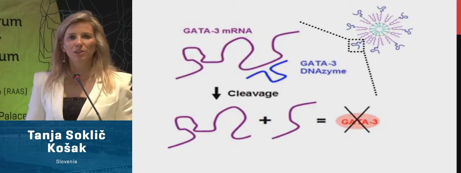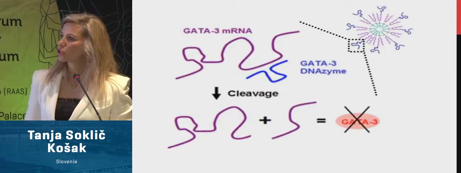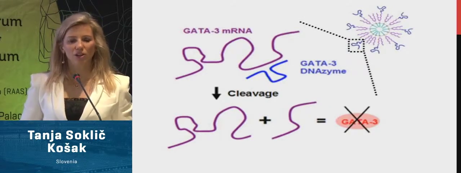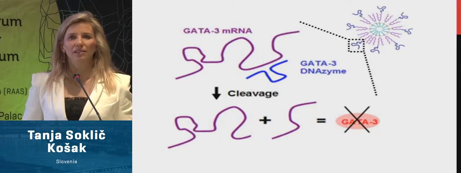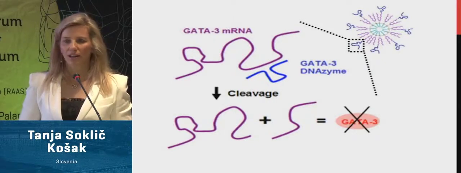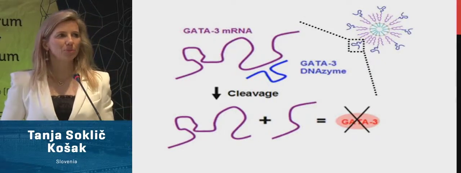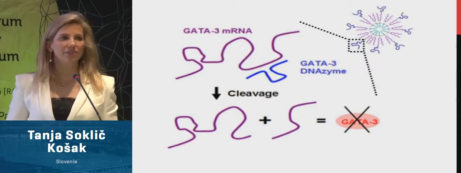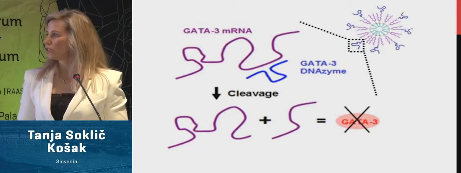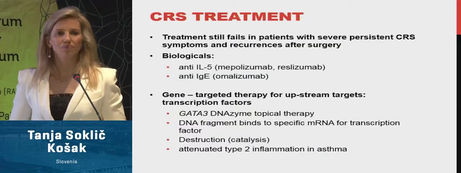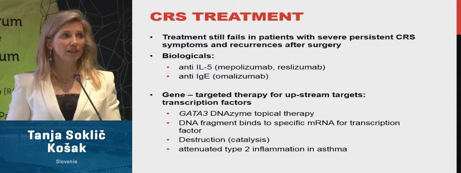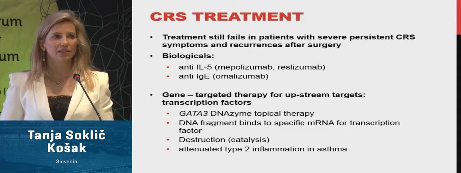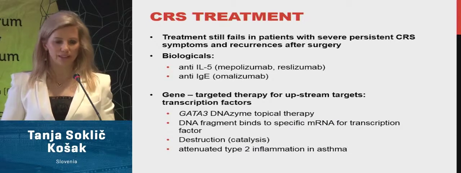And the new principle of therapy would be that a short particle of DNA would bind to the specific messenger RNA region. It would cause cleavage, and then we don't get any product. We don't get the transcription factor. In this example, GATA3, which is responsible for type 2 inflammation. So in asthma, it has been found that this way, with DNAzyme, the type 2 inflammation has been attenuated.